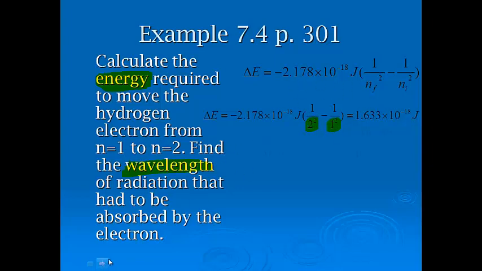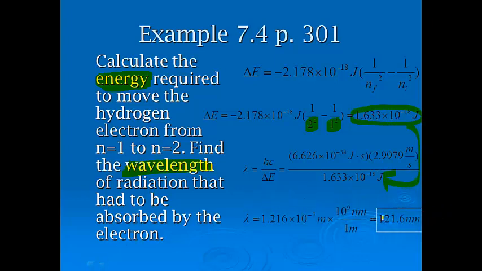Everything else is given to us in the equation. Then we take that energy and plug it in down here to find the wavelength. We find that it's 121.6 nanometers. And typically when we talk about visible light, we almost always talk about it in nanometers. So that's why we do that conversion and we don't leave it as meters.